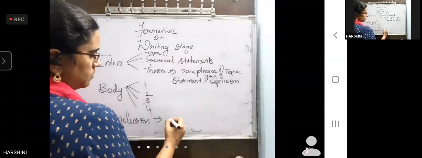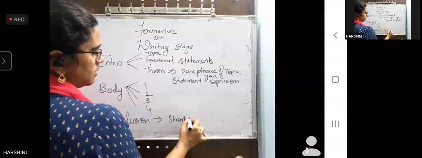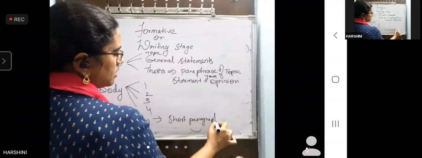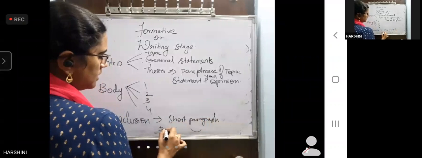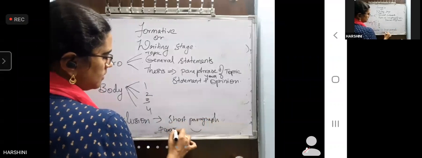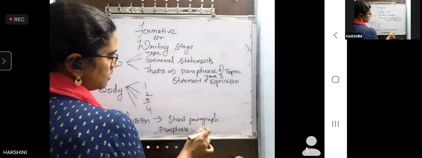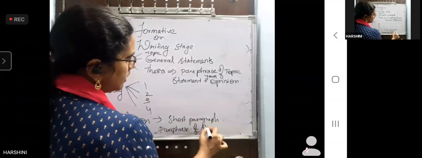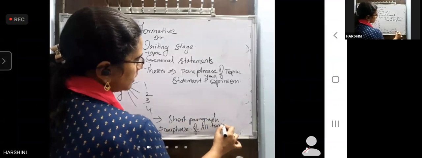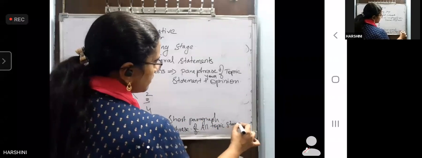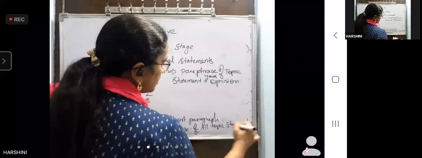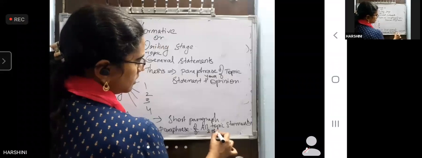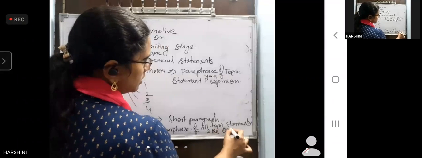Conclusion should be a short paragraph. Again, it should be a paraphrase of all the topic statements of every paragraph and the opinion.